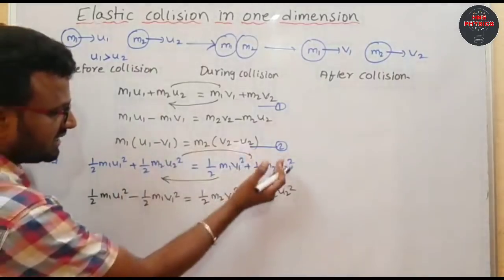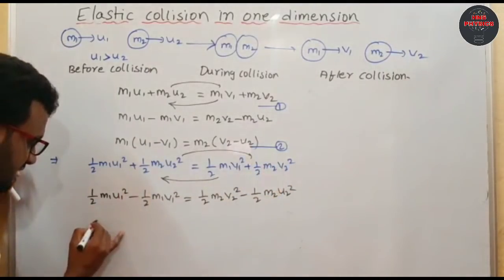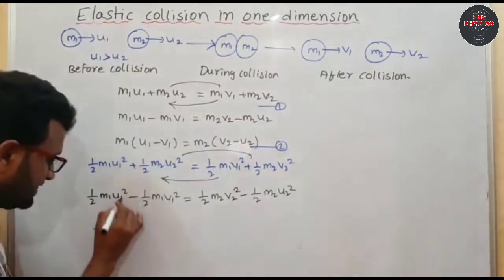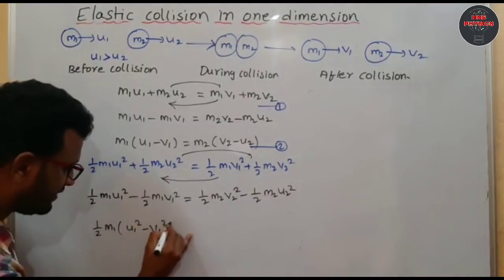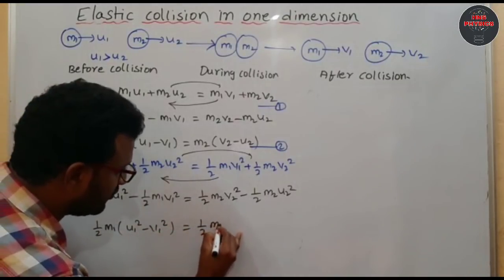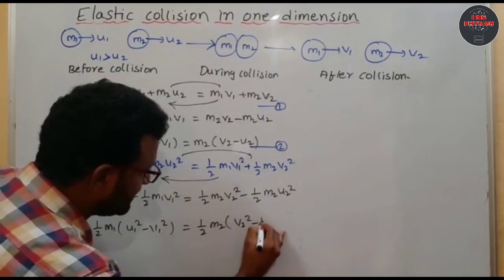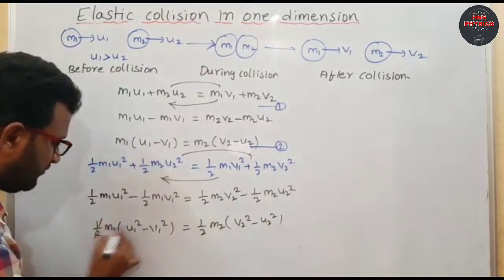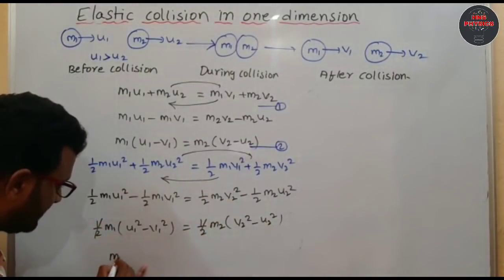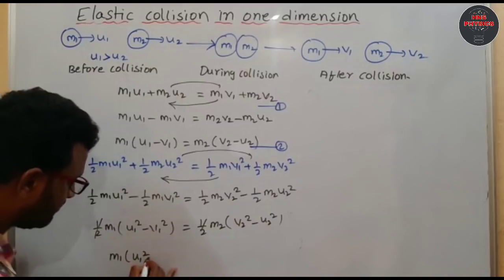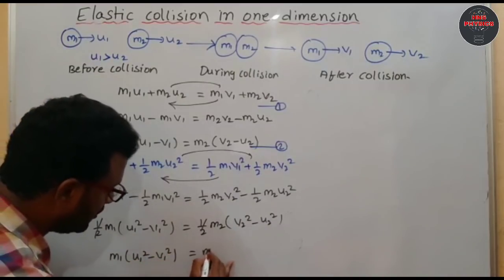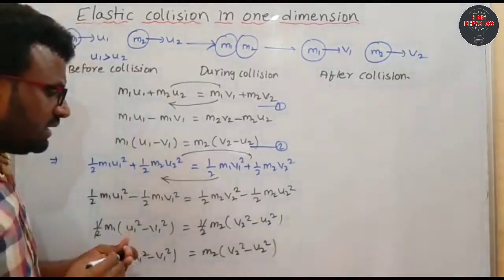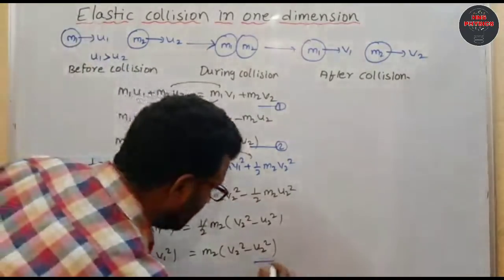This term is positive; if you take it to the right side it becomes negative. On the left side you take half m1 common, so u1 square minus v1 square, equal to half m2 common, v2 square minus u2 square. From here the halves cancel on both sides. Finally you get one equation: m1 into u1 square minus v1 square equal to m2 into v2 square minus u2 square. So this is equation 3 now.